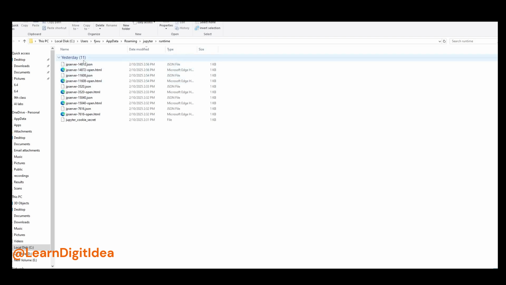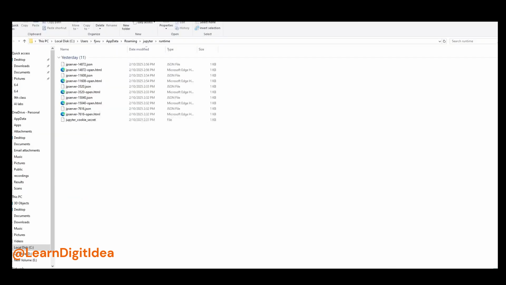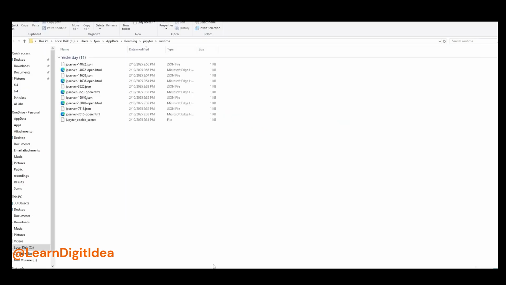Here you get JP server; click on this JP server and give full permissions. Try this on all the JP servers you get.